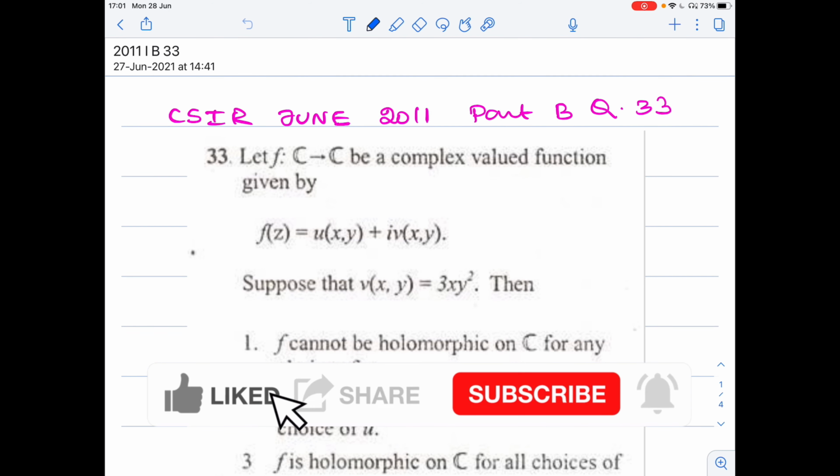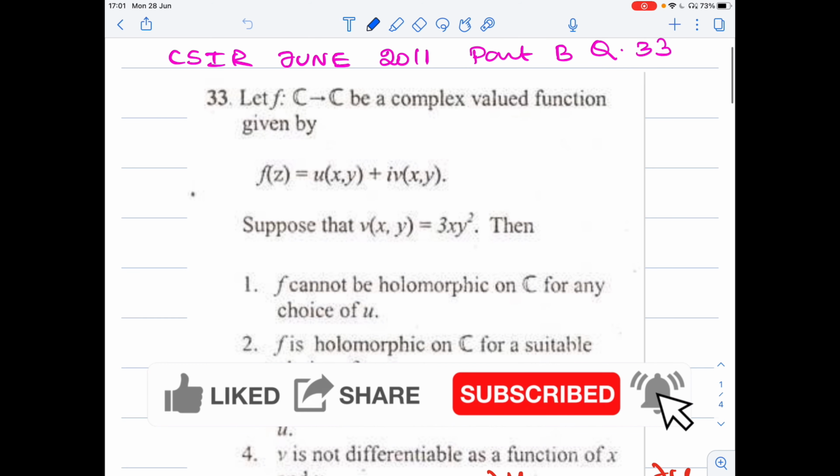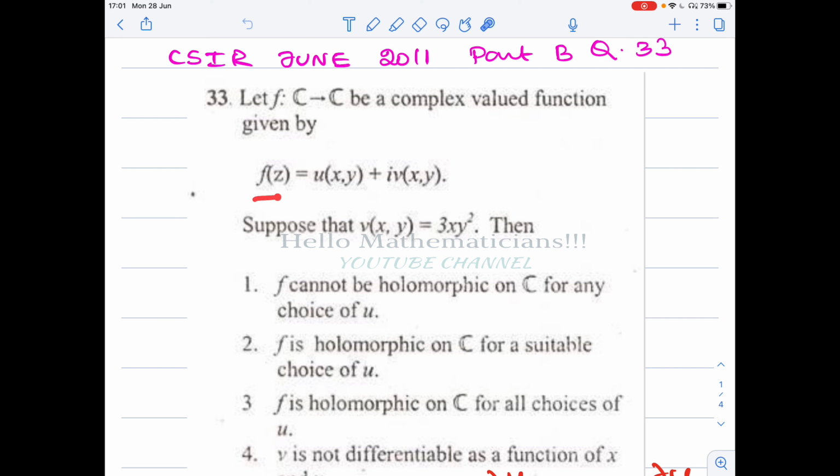Mathematicians, today we see a nice complex analysis problem. Let f from C to C be a complex valued function given by f(z) = u(x,y) + i v(x,y). This is called the real part of f and this is called the imaginary part of f.